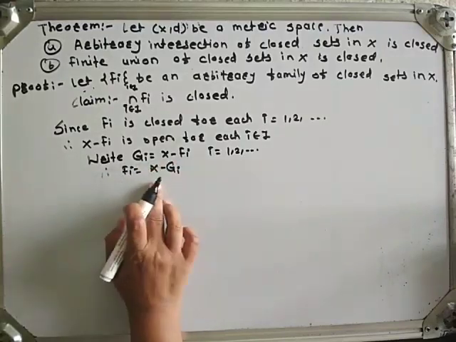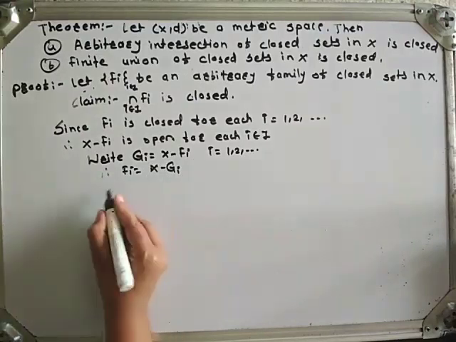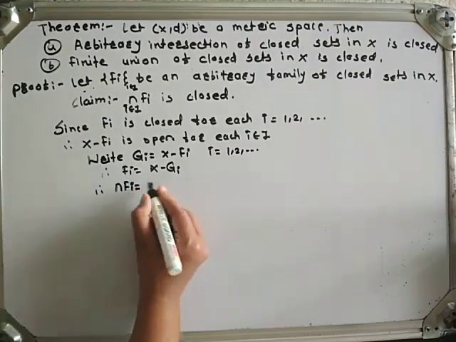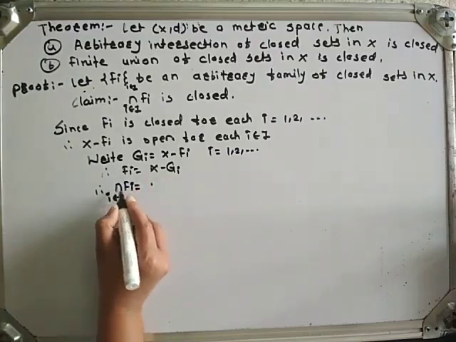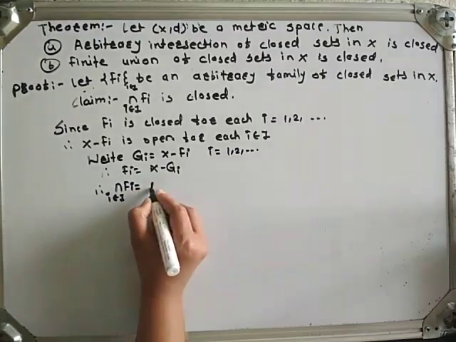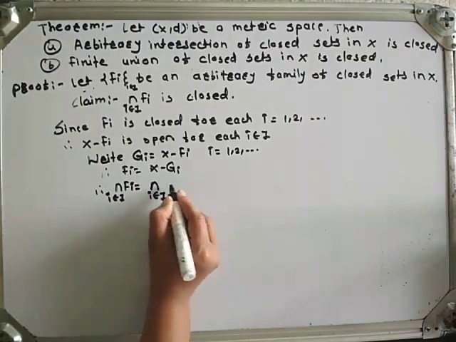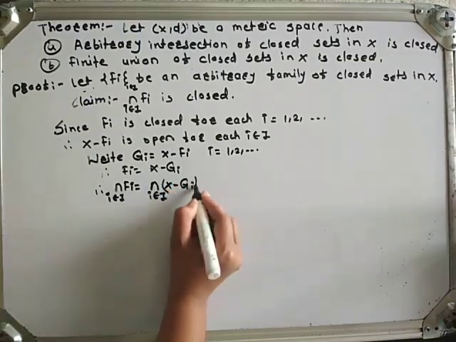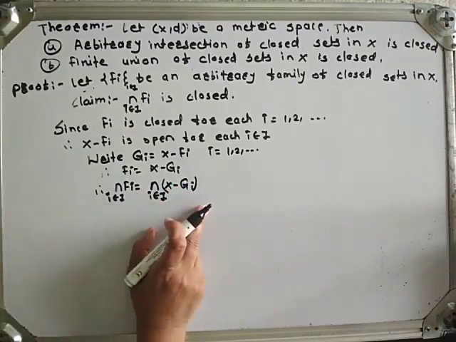This can be written as Fi is equal to X minus Gi. Therefore, taking intersection on both sides, intersection of Fi is equal to intersection over i belongs to I of X minus Gi.